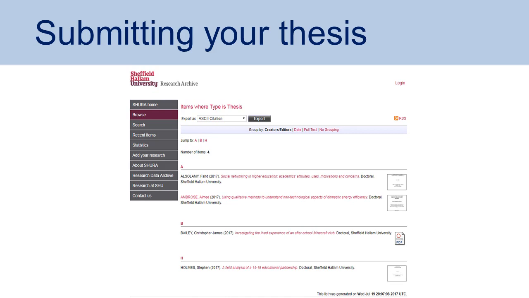If you require longer than that, you'll have to get permission from your head of research degrees, who will sign a form which you will then send in with your thesis. You would ask for an embargo if, for example, you're working on producing a book or some articles based on your thesis and you need time to do that, or your publisher does not allow for theses going online.